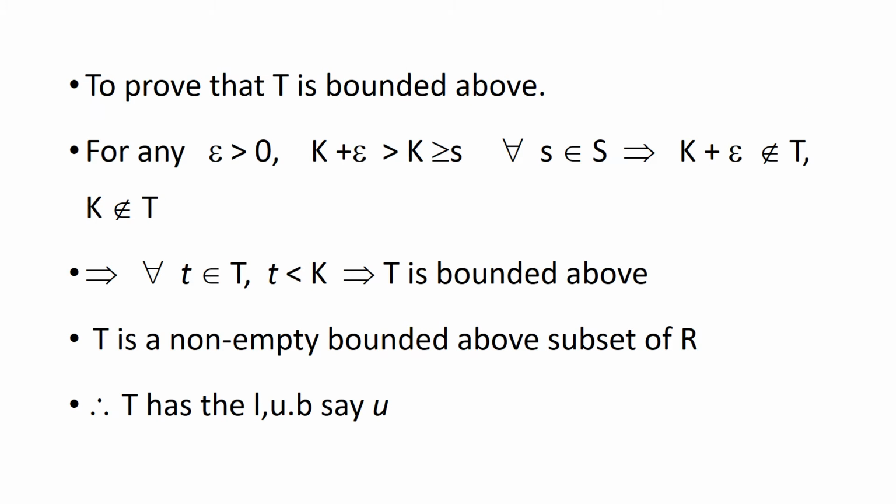Now we need to prove T is bounded above.